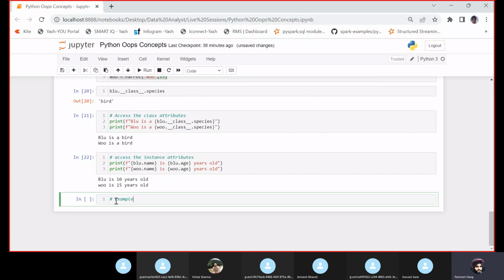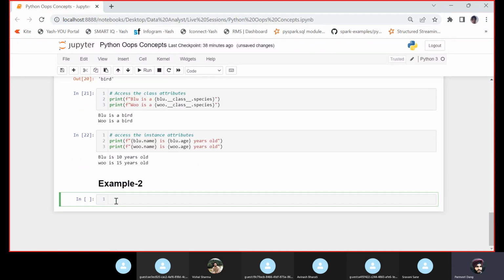Example 2. Let us try to create another class where we would be calculating the complex numbers. So I write class ComplexNumber. What is a complex number? It has a real part and an imaginary part, like i plus j, where j is the imaginary part.